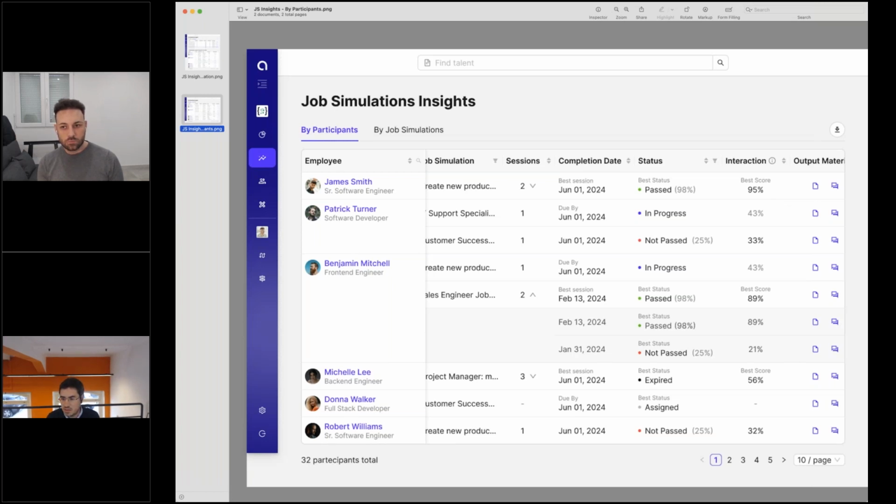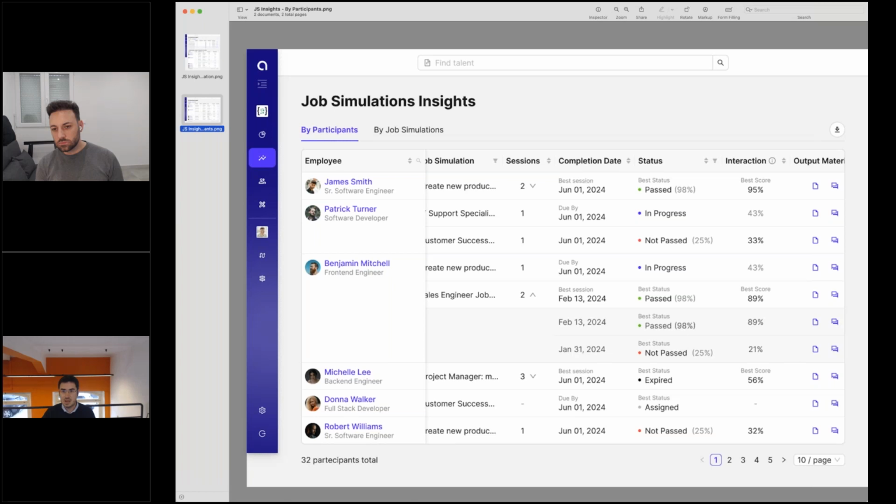Let me get one question from Barbara. So the question is, what's the process to modify a job simulation? As I said, the idea is basically using Anthropos Studio. It's a tool that we designed. It's the tool that actually we use to build our own job simulations.